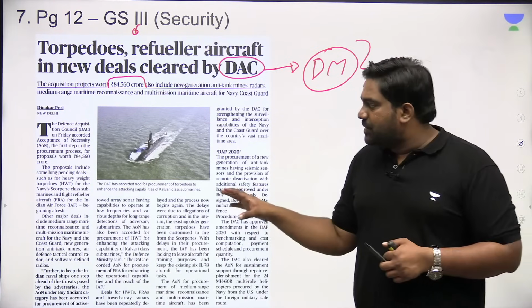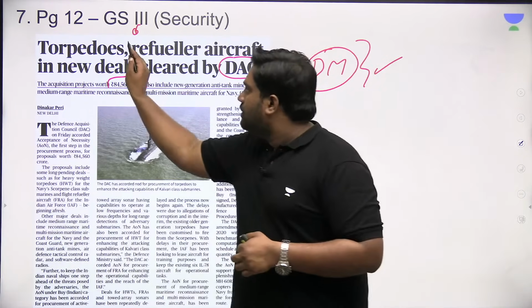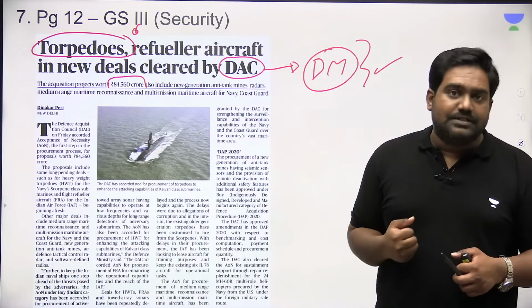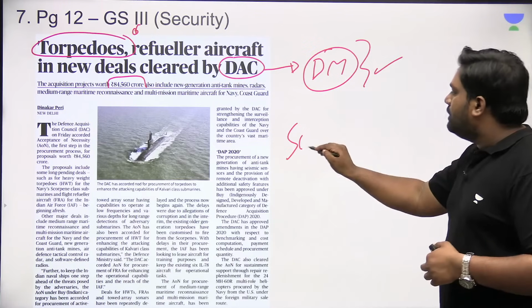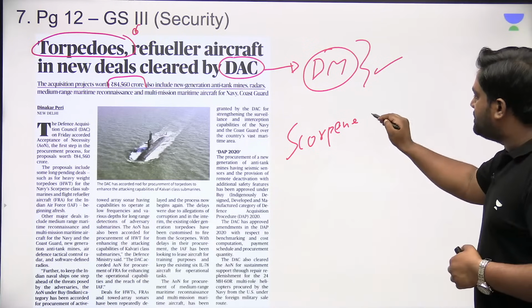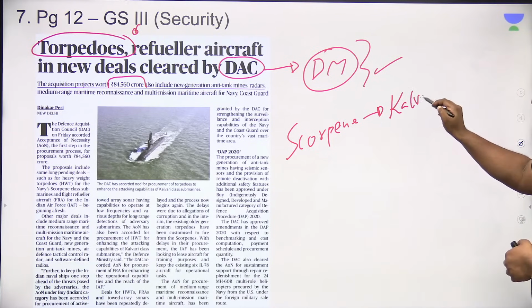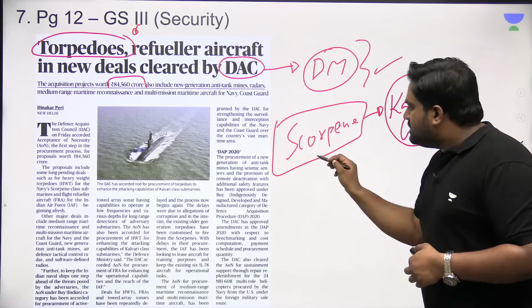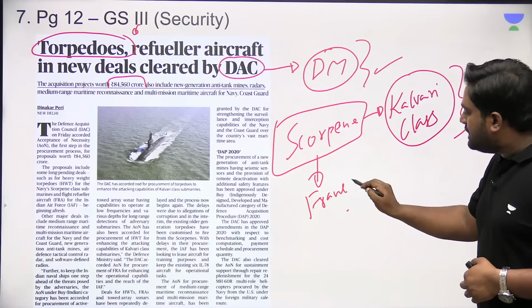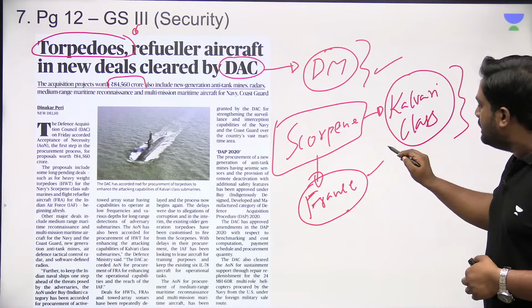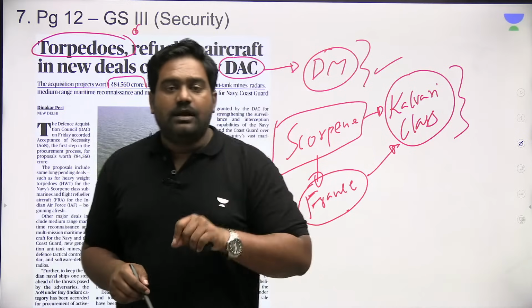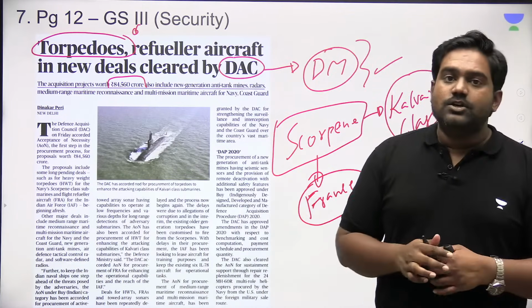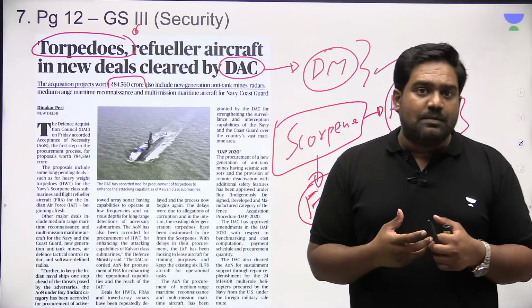Through this contract, which has been approved, India will be procuring new torpedoes for the submarines that we procured from France, the Scorpene class. The Scorpene class submarines, which are diesel-electric submarines, have been inducted into the Indian Navy as the Kalvari class. So France supplied the technology to India. It transferred the diesel-electric submarine technology to India, and these 6 submarines were indigenously built at Mazagon Dock Limited. All the 6 have been inducted into the Indian Navy under the Kalvari class. So for these submarines, new-age heavy torpedoes are being procured.